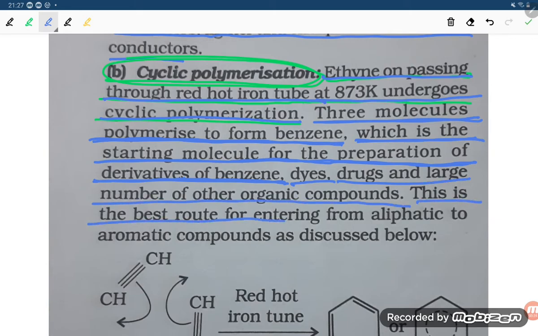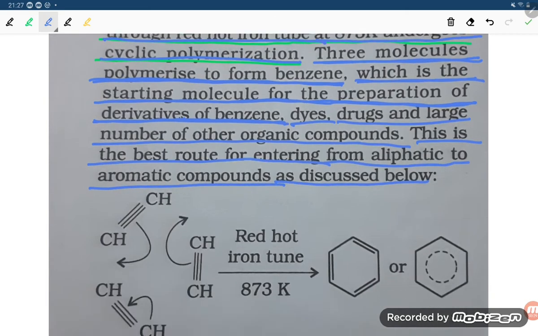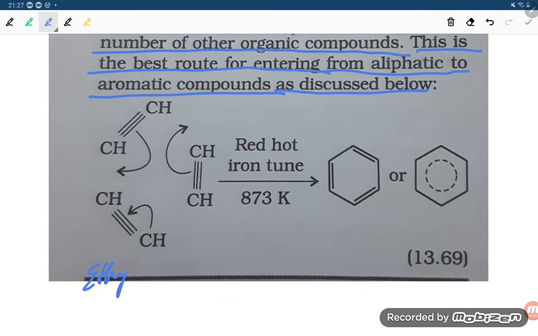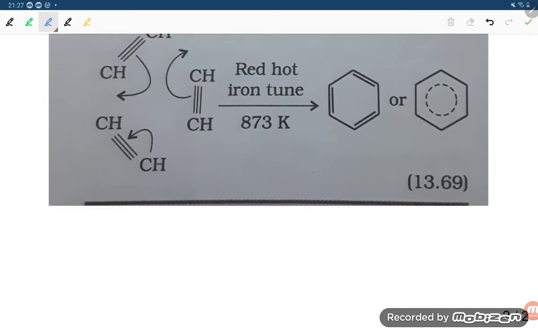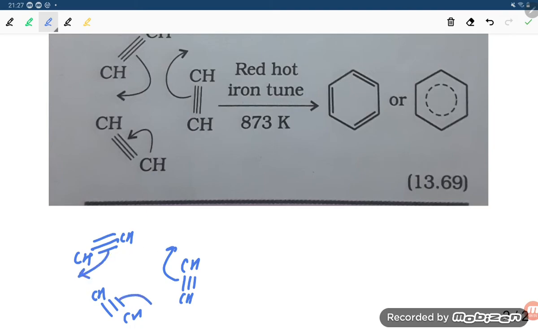This is the best route for entering from aliphatic to aromatic compounds, as discussed below. Ethyne is there, and the triple bond becomes a double bond, with single bond and double bond alternating. If you pass it through a red hot iron tube at 873 Kelvin, it gives benzene. It's a very simple reaction, students. We have CH triple bond CH, again CH triple bond CH, and here CH triple bond CH, right? This will go here, this will go here, this will go here.